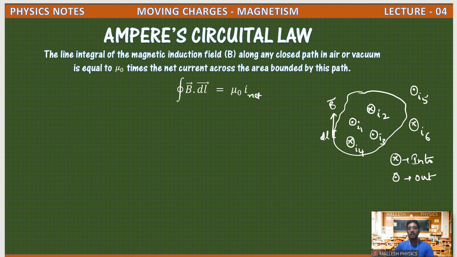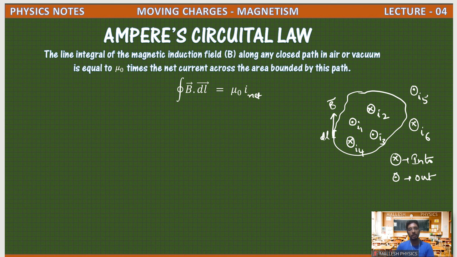Some currents are outside, like I5 and I6. So the currents which are outside this loop should not be considered. The net field is only due to the currents which are passing through this loop. So the magnetic field along this closed loop will be equal to mu naught times the net current passing through this loop alone, not outside the loop. The currents passing outside the loop will not be considered.